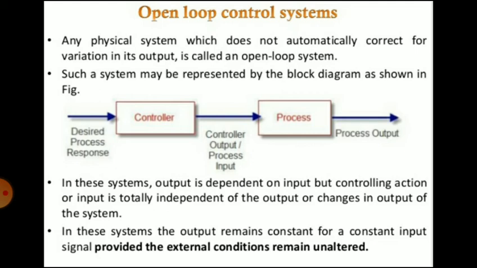There is a controller, there is a process, then the reference input, and the actuating signal that is required to control the process, that is shown. In these systems, output is dependent on input, but the controlling action or input is totally independent of output or changes in output of the system. In these systems, the output remains constant for a constant input signal, provided the external conditions remain unaltered. So that will be the constant output that you will get.